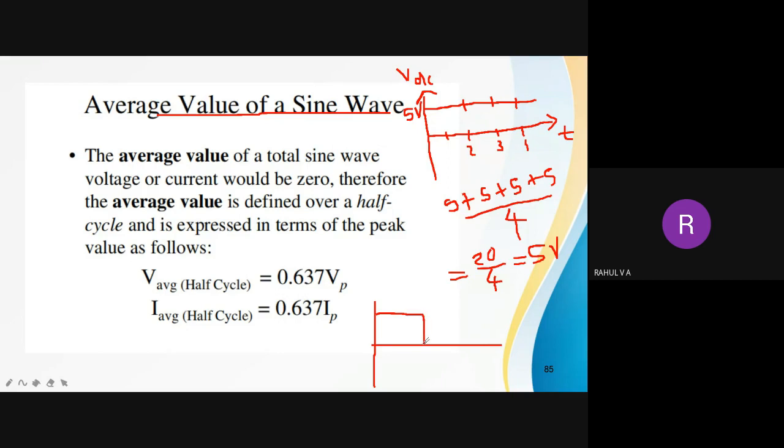Suppose if this is the waveform, this is VDC, this is 5, and tell me what is the average value.